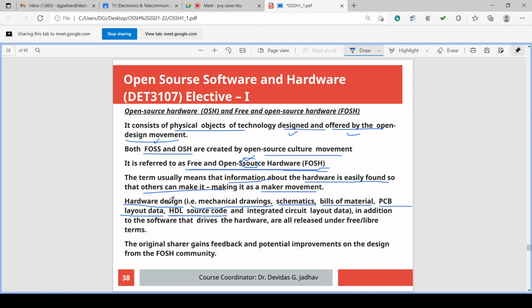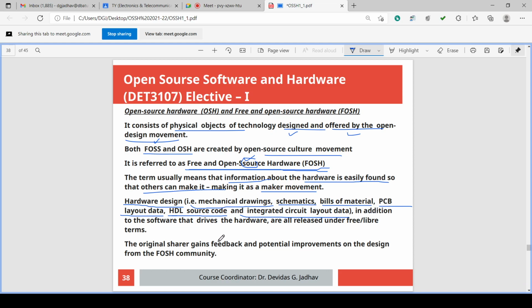So that VHDL source code or HDL source code is hardware design. And integrated circuit layout data, all these are electronics. So mechanical, civil, electrical, electronics, every hardware, its design means mechanical drawing or schematic, bills of material, PCB layout data, HDL source code or integrated circuit layout data, all these are hardware designs.